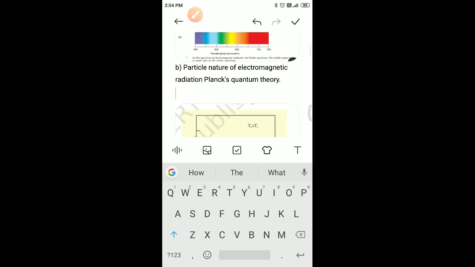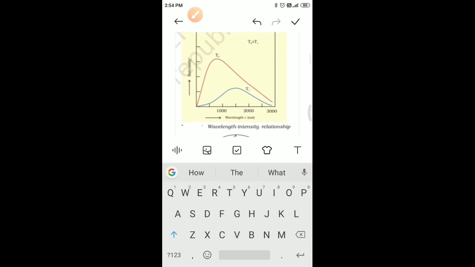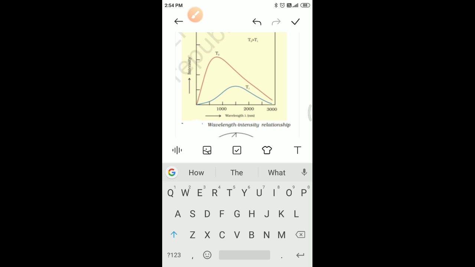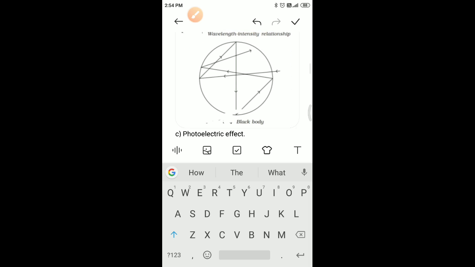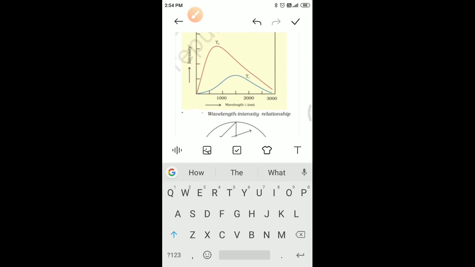You can see the figure here. This is the black body radiation curve. Also, as the temperature increases, the maxima of the curve shift to shorter wavelength.